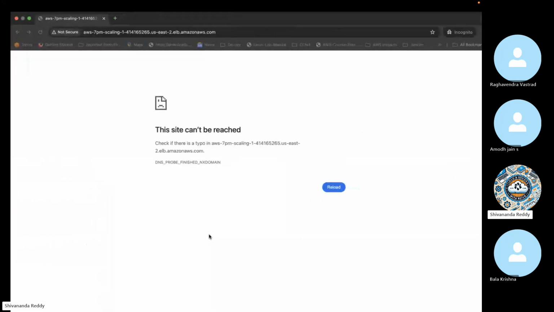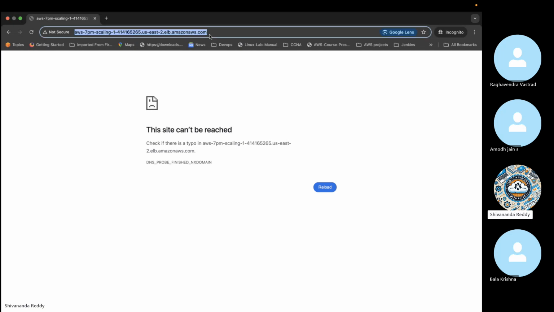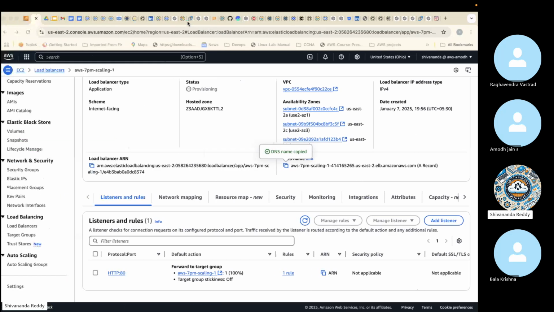So we need to get the page here. You see that it's not getting up here. It keeps on loading. There could be some problem, might be. Okay, need to check that.